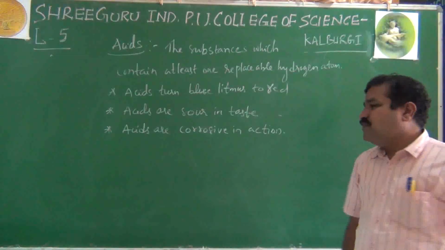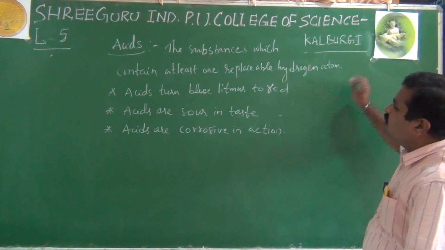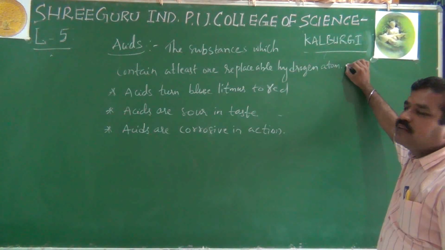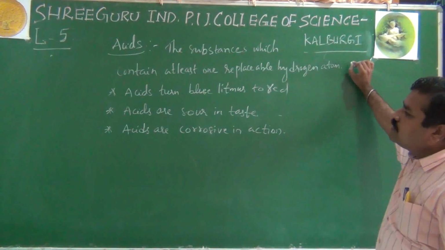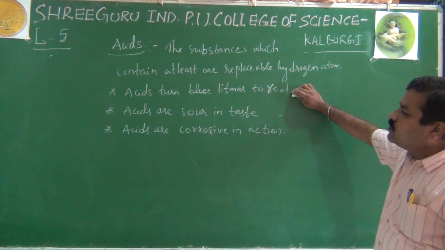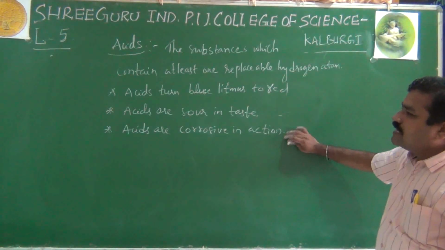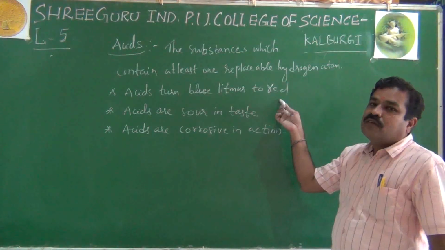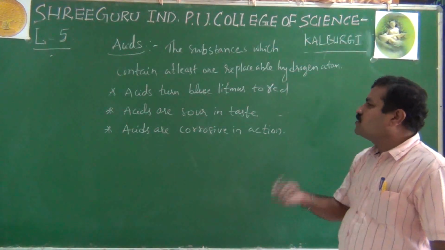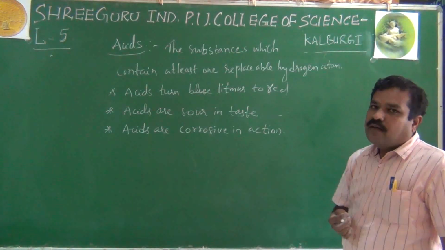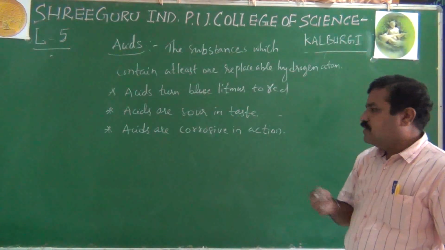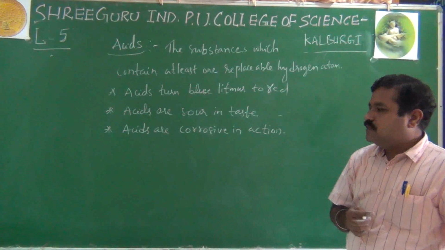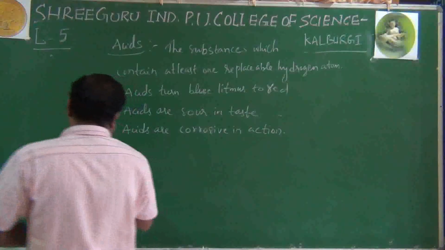Right? Generally, acids are the substances which contain at least one replaceable hydrogen atom, or which furnish one H plus ion when dissolved in water. Acids turn blue litmus paper to red. Acids are sour in taste. Acids are corrosive in their action. Whenever you are given an unknown substance, whether it is acid or base, you will go for the litmus paper test. If blue litmus paper turns red, then it is an acid, that means pH less than 7. See, some common acids I will try to give you the names. Normally you came across in your high school, that is hydrochloric acid.